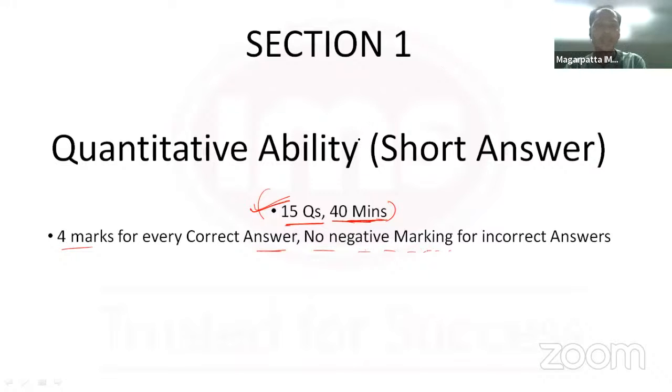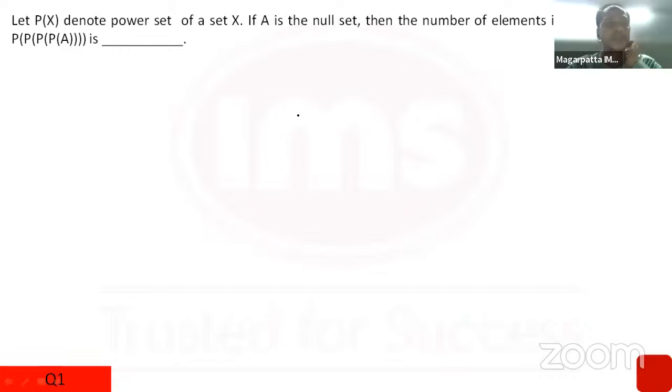Looking at the next thing, that is question number 1. It depends on whether you have studied and understood the concept of the power set or not. For example, if I have a set, then its power set would be a big set which contains sets as its elements.